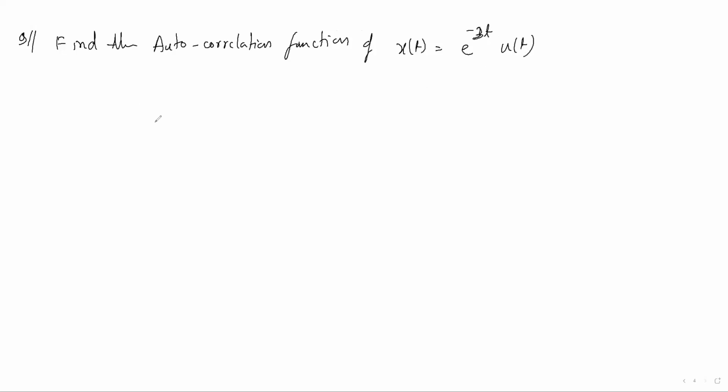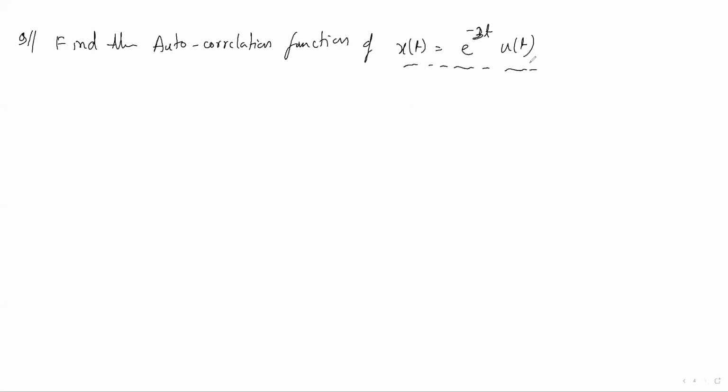So it asks to find the autocorrelation of this signal. If you solve this by integration, it will take more time. But if you use the properties of the autocorrelation function, then you can easily solve this problem. And the autocorrelation function is asked, that's why they have given only one signal. Why only one signal?